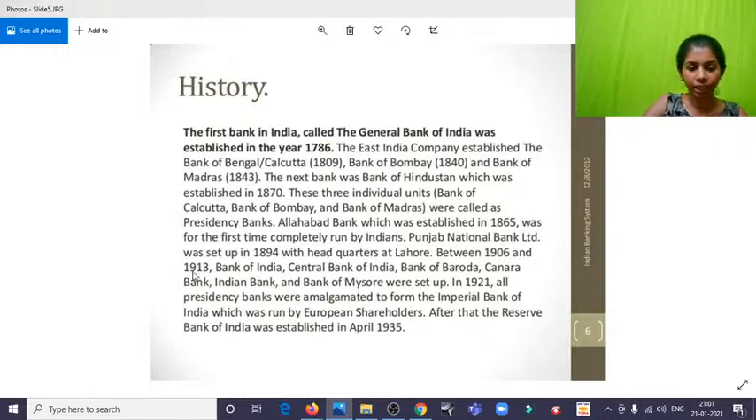Between 1906 and 1913, all these banks were set up. In 1921, the presidency banks were amalgamated, that is, joined. All three banks, Calcutta, Bombay, and Madras, were joined to form the Imperial Bank of India, which was run by European shareholders. After that, the Reserve Bank of India was established in 1935, and 1935 is actually a very important year for us.